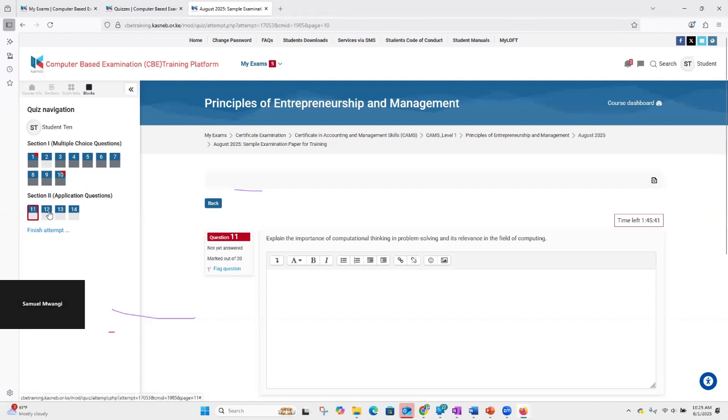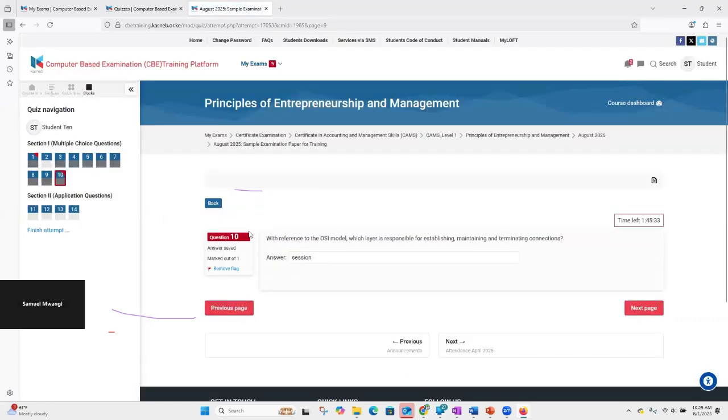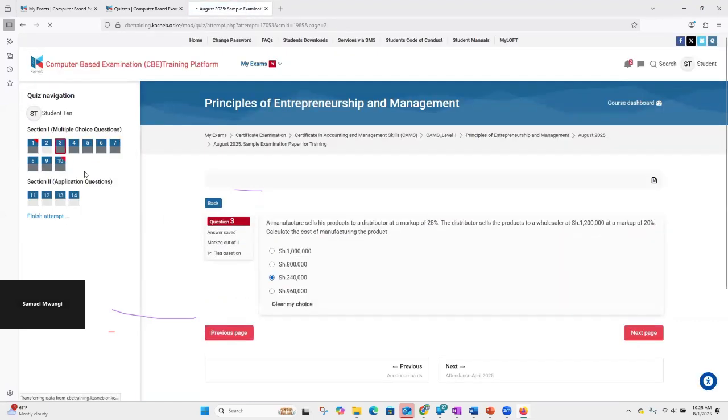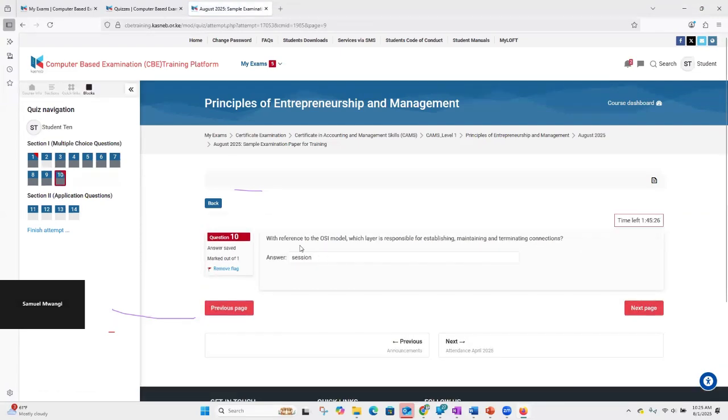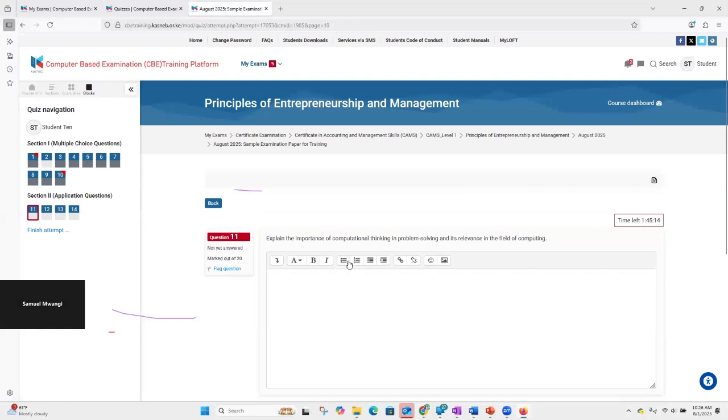You continue with the other questions, and once the necessary corrections are done on that particular question, you can quickly come back to it without guessing which question it was. You go directly to that particular question. After the corrections, you'll be able to see the corrections appearing. You interact with the question, provide the answers required, and then continue from the other point that you were at. Now, at this point, we are on section 2, which is on application type of questions.